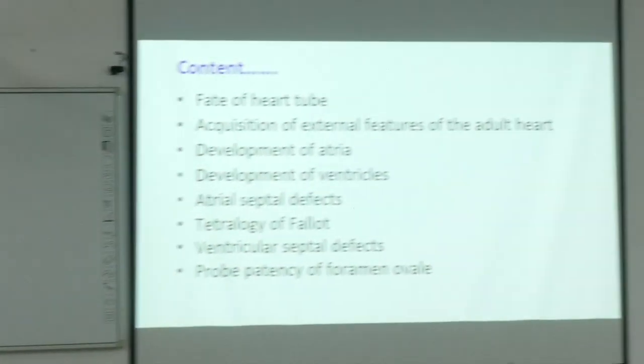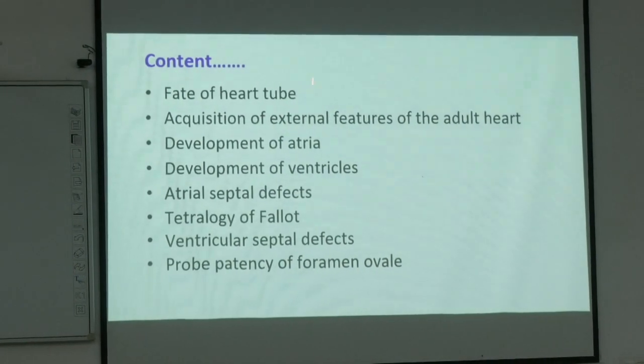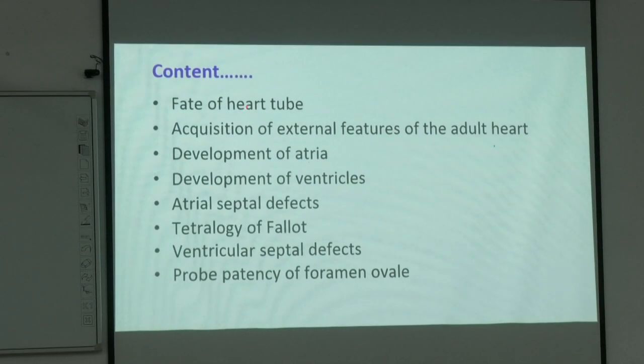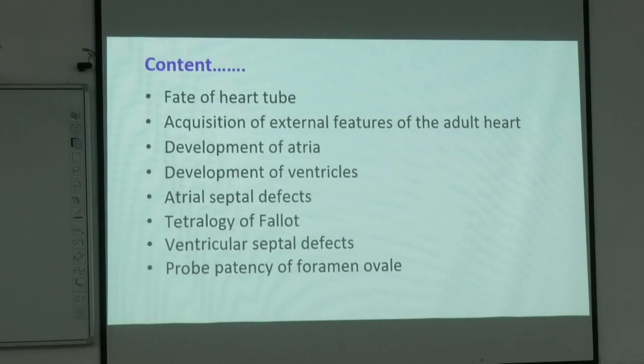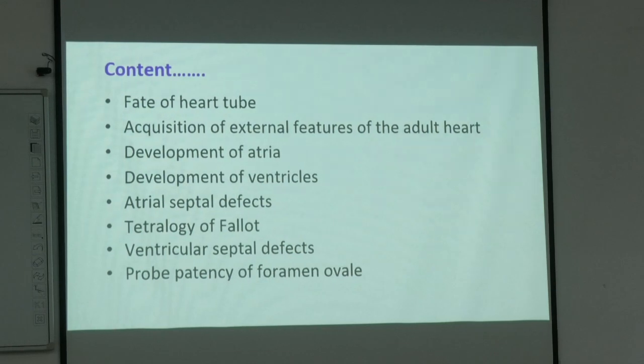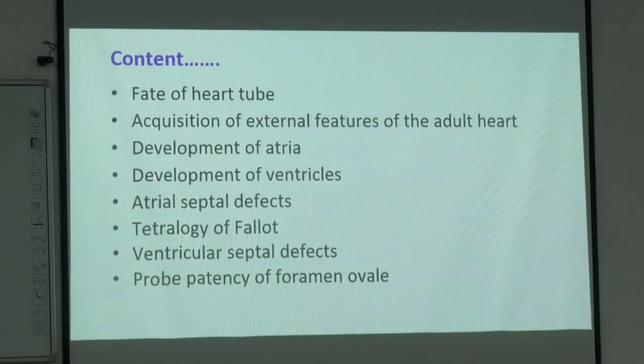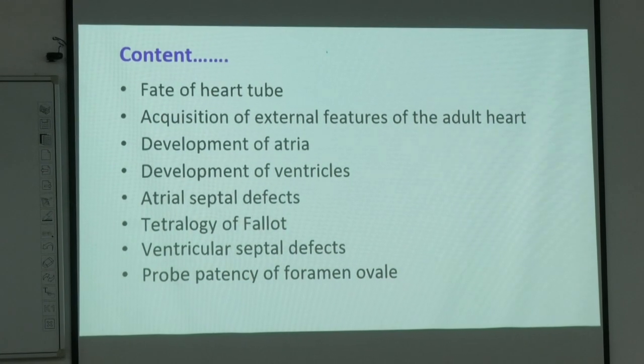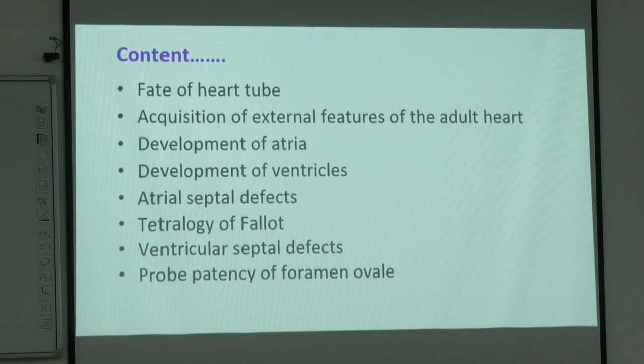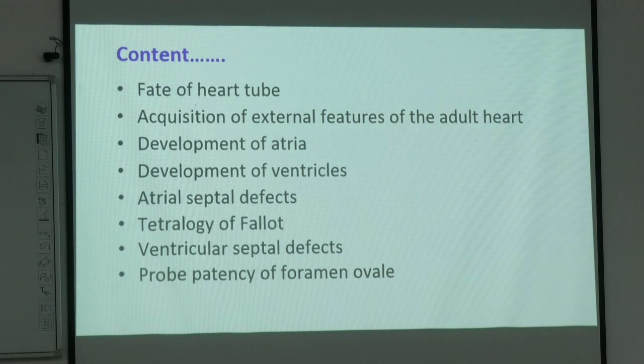As I was saying, the heart develops from the tube structure, and this tube takes a complex four-chamber form: atrium and ventricle, right and left. Then we get defects in formation, like the septation defect between the right atrium and left atrium, the septation defect of the ventricle, right and left, or defects of the outlet system, the aorta and the pulmonary system. So, we will be emphasizing the development of the heart today.